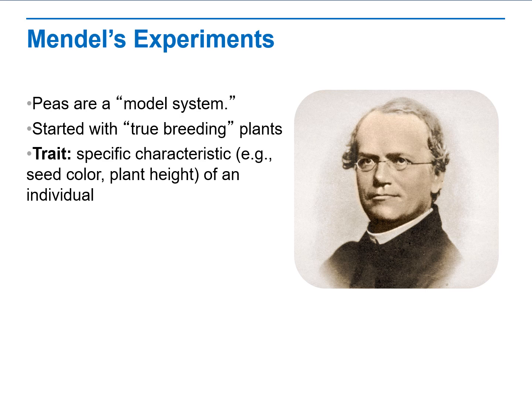Mendel's different groups of true breeding plants would produce the same set of traits in each generation. To figure out how traits were inherited from one generation to the next, Mendel crossed individuals from his true breeding strains to produce hybrids.